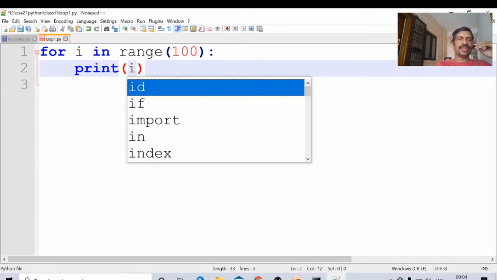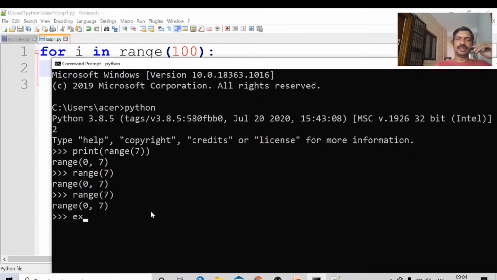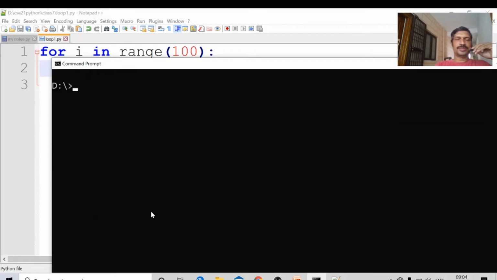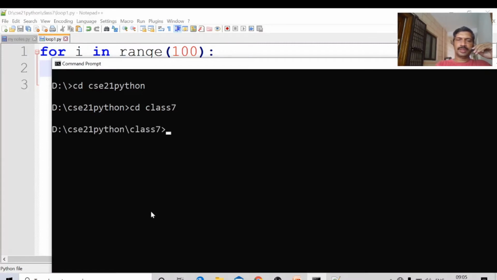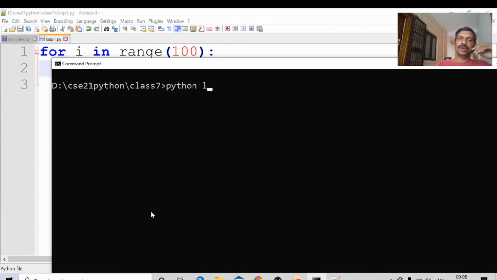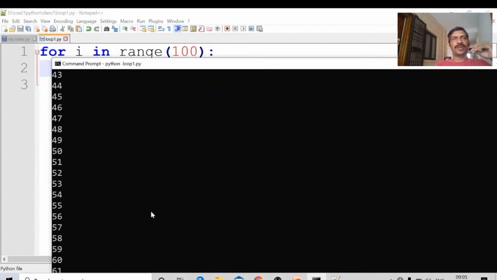Control S. I am running this program. Go to the command prompt. I'm moving to D drive, CLS. All our programs are within the folder CSE21 Python, class 7. CLS. What is the name of the file? Python loop1.py. It will print the values; from which number to which number is it generated?